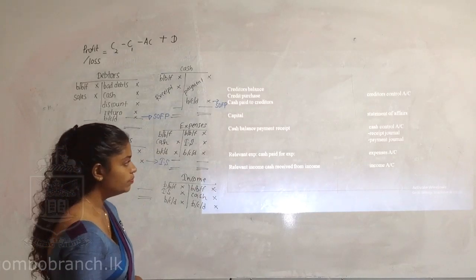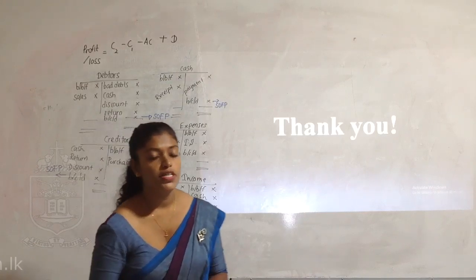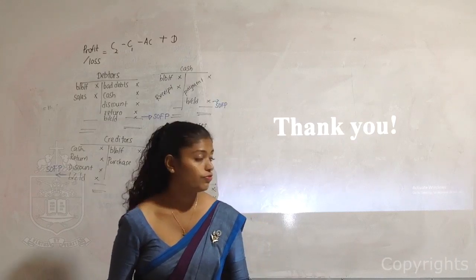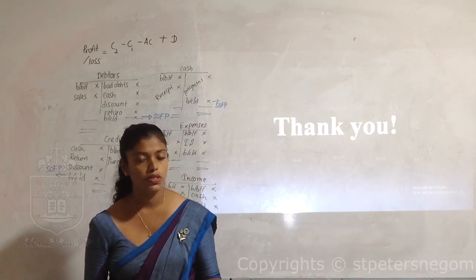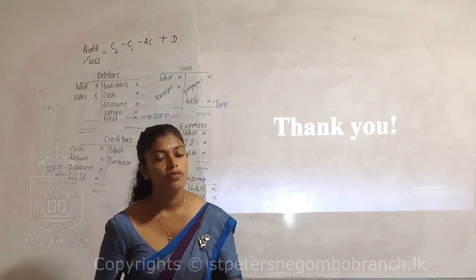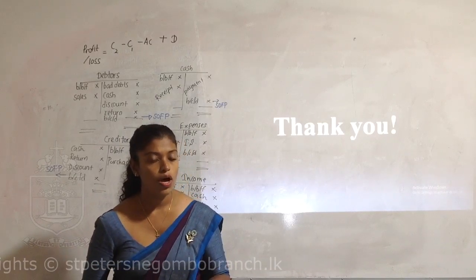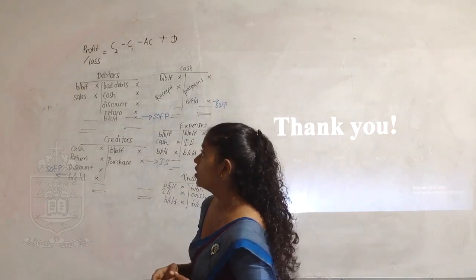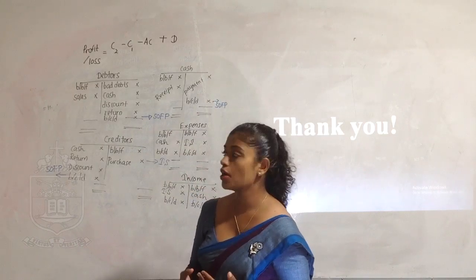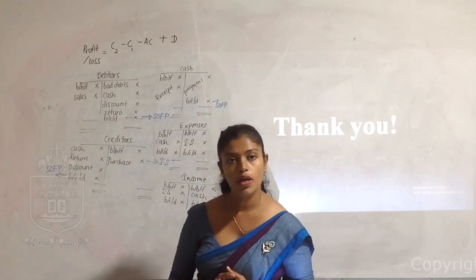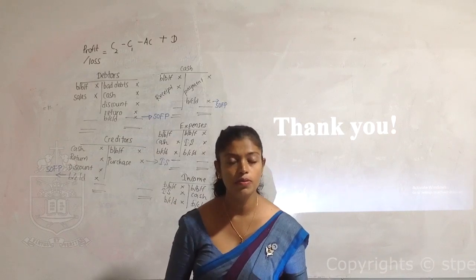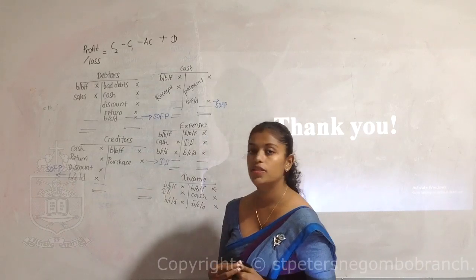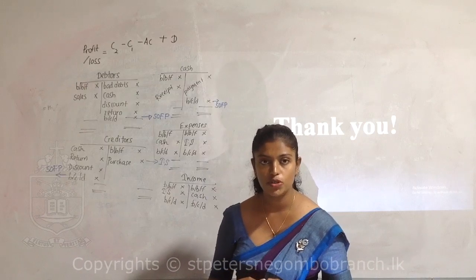So my dear children, we discussed converting incomplete records to financial statements, and there are two methods. One is the equation method, the other one is the conversion method. I hope it's clear to you. If you are requested to find out the profit or loss, the closing capital, or the opening capital, you can go to the equation. And if you need a proper set of financial statements to convert your incomplete records into complete, we follow the double entry system, that means the conversion method.